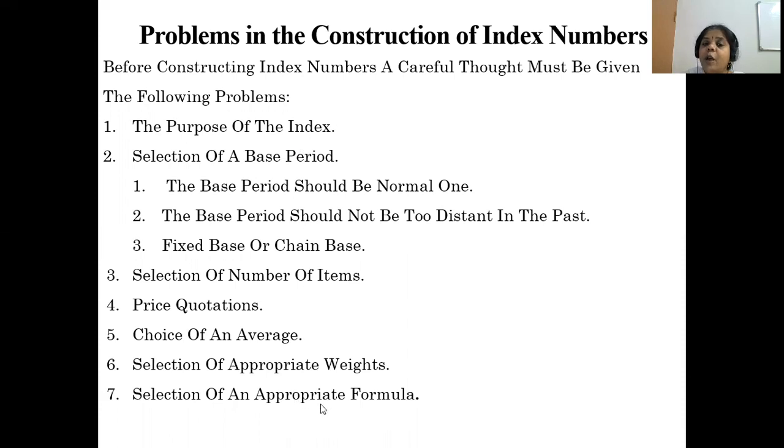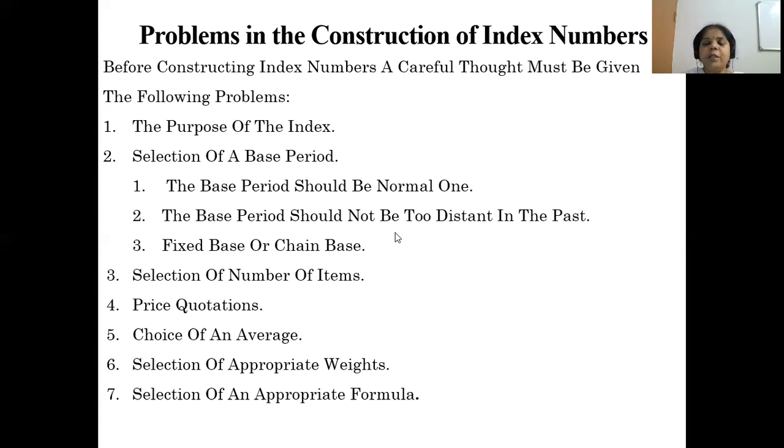Either we are going to use the price relative or simple aggregative method, or Fisher-Ideal index method, or weighted index method. So based on the purpose of the index, we are going to use the appropriate formula for calculating index numbers.